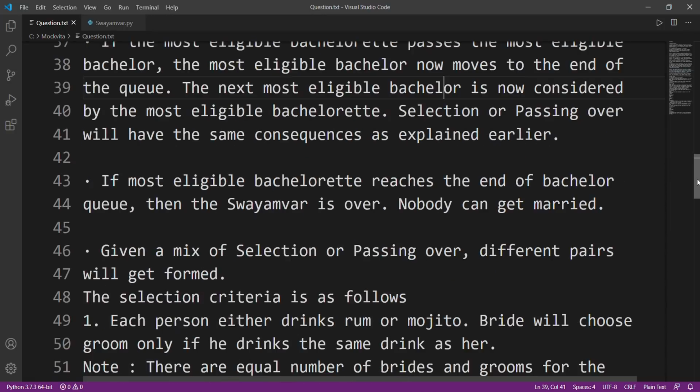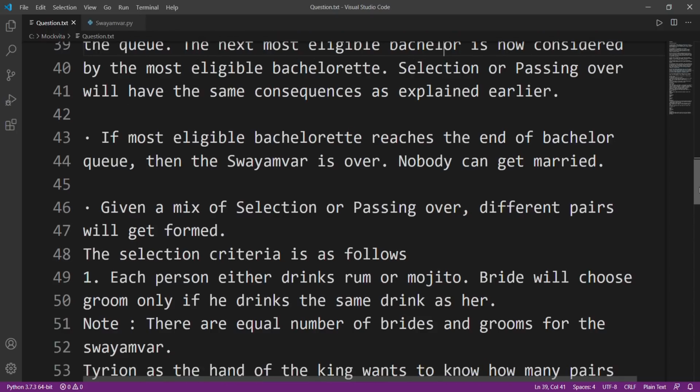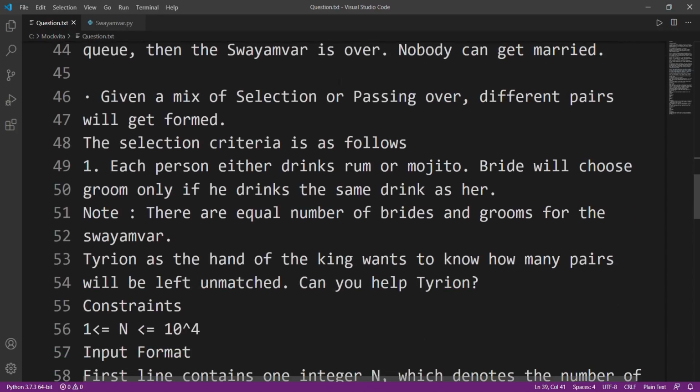So the only important point till now was that if the first person does not get a match, then all the brides that are following her won't get a match. Now let's see how a pair is formed, how a match is formed. And quite interestingly, it is formed on the basis of drinks. Given a mix of selection or passing over, different pairs will be formed.